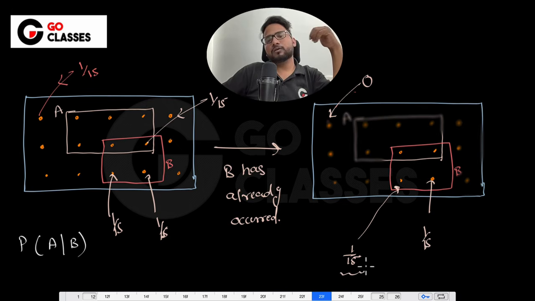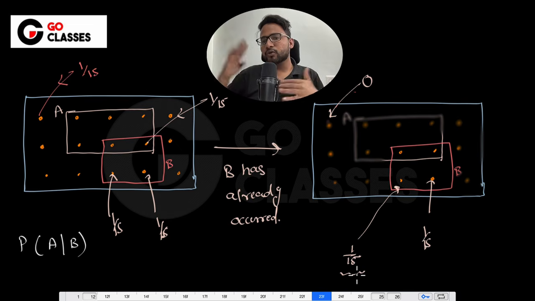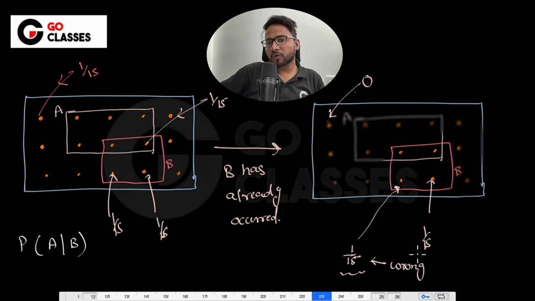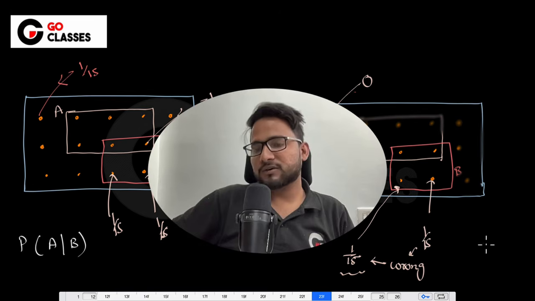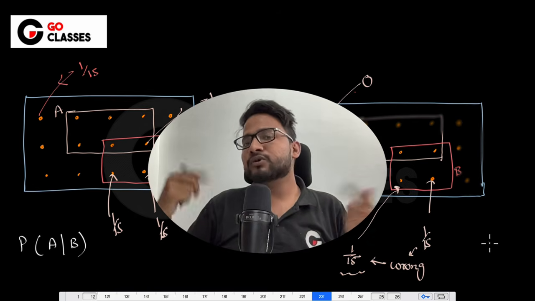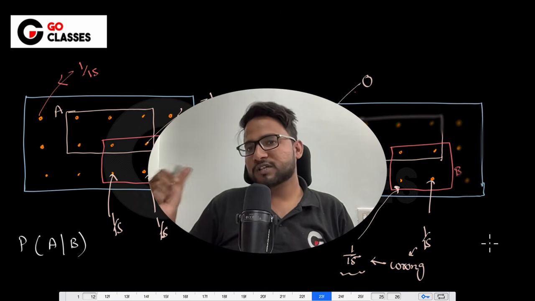Okay, let's just do one thing. Let's continue this in the next video, where you just have to comment what you are getting after redistributing the probability. 1 by 15 is actually wrong. You need to tell me the correct answer for all of these events. Do it using the redistribution of the probability. Okay, so let's meet in the next video.